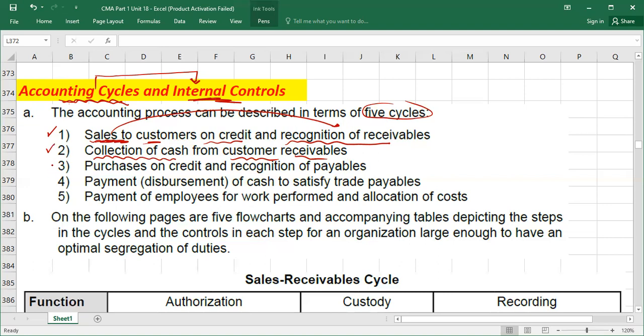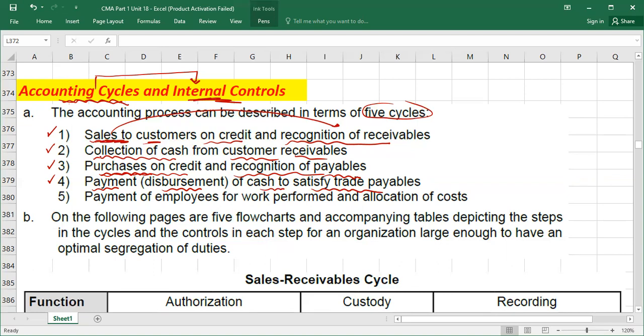The third cycle is purchases on credit and recognition of payable. Obviously, when we purchase goods on credit, we have to book the payable. So from the point of purchases till the booking of the payable, that is the purchase payable cycle, which we also need to understand. Then the fourth cycle is called payment or disbursement of cash to satisfy trade payables.